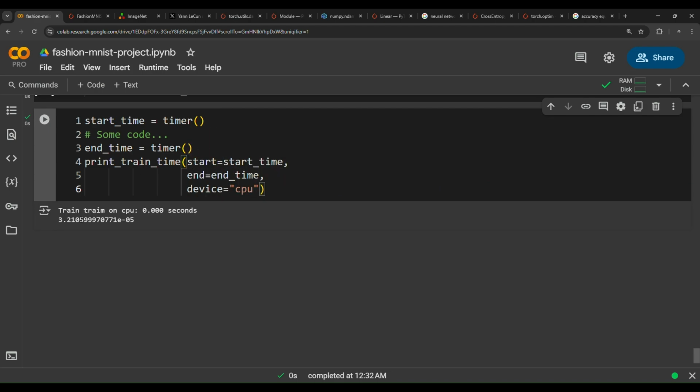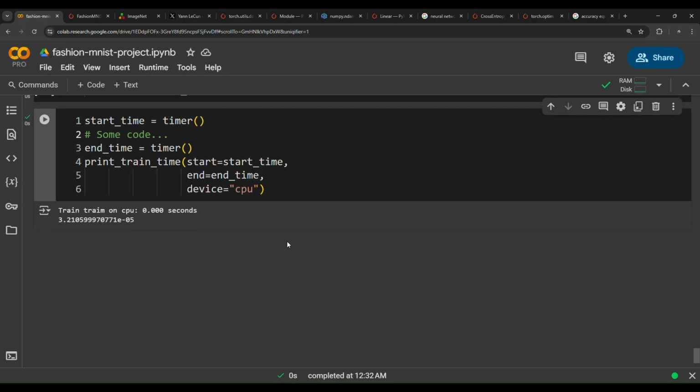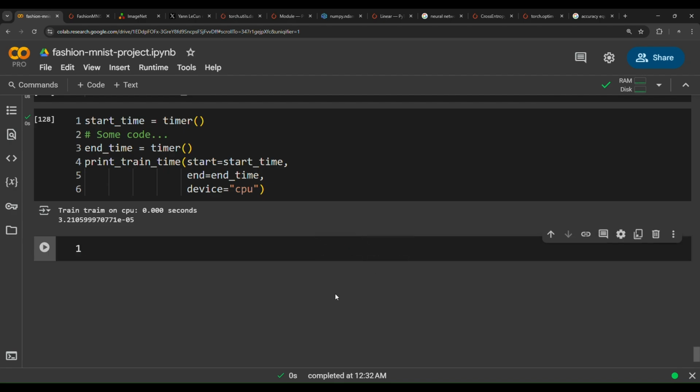Let's go ahead. Well, now train time on CPU is 0 seconds. So when you put a comment, the comment takes 0 seconds to run because it's nothing, just a comment. And you'll notice that the total time this comment took to run between the start and the end, to finish executing or interpreting this comment, is a very small number. It's 3.21 times 10 raised to the power of -5. So it's a very small number.